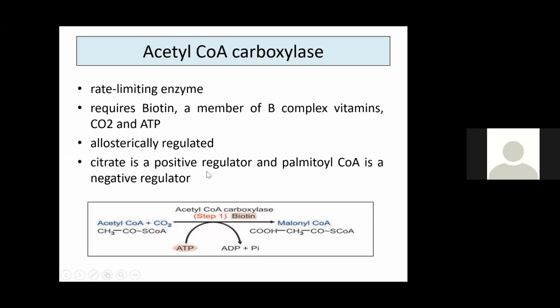Citrate is a positive regulator. That's why citrate is important. More citrate, more acetyl-CoA, and more acetyl-CoA, more fatty acid synthesis. Please remember, the important regulator is citrate, and the end product palmitoyl-CoA is a negative regulator. That is, if more palmitoyl-CoA, less fatty acid synthesis.